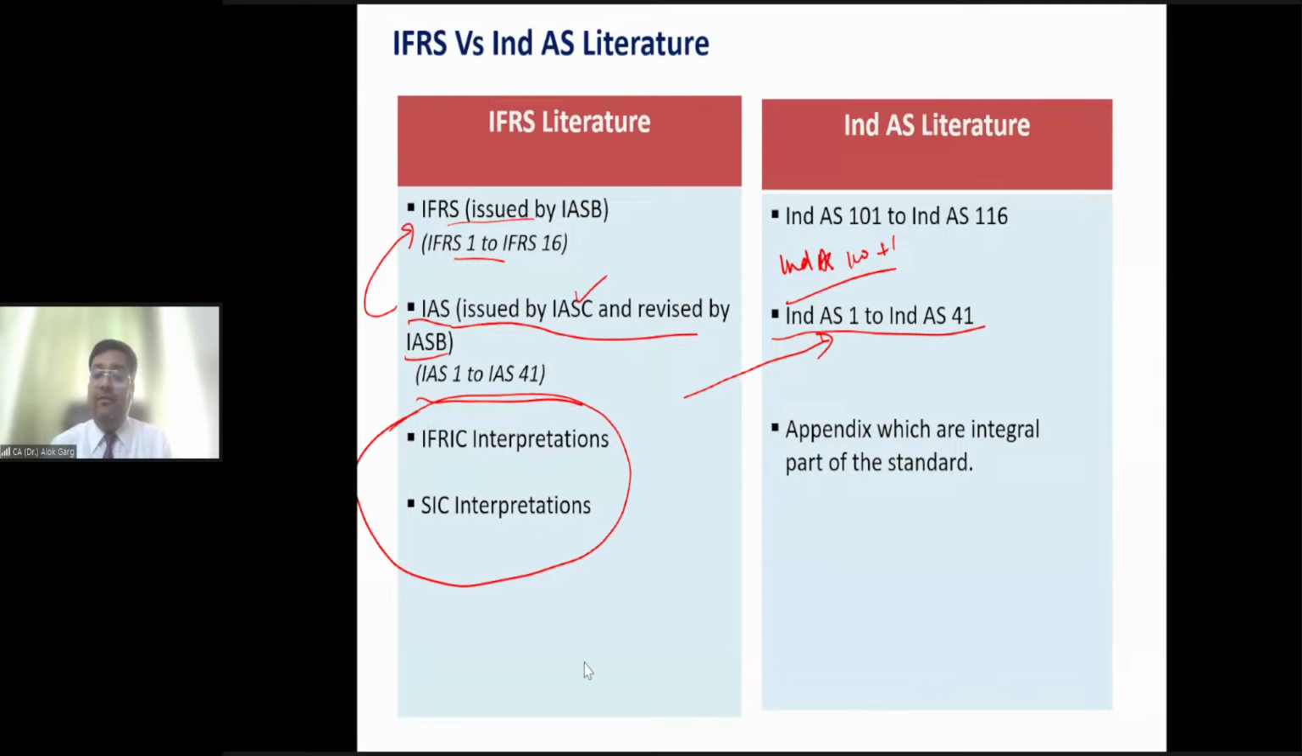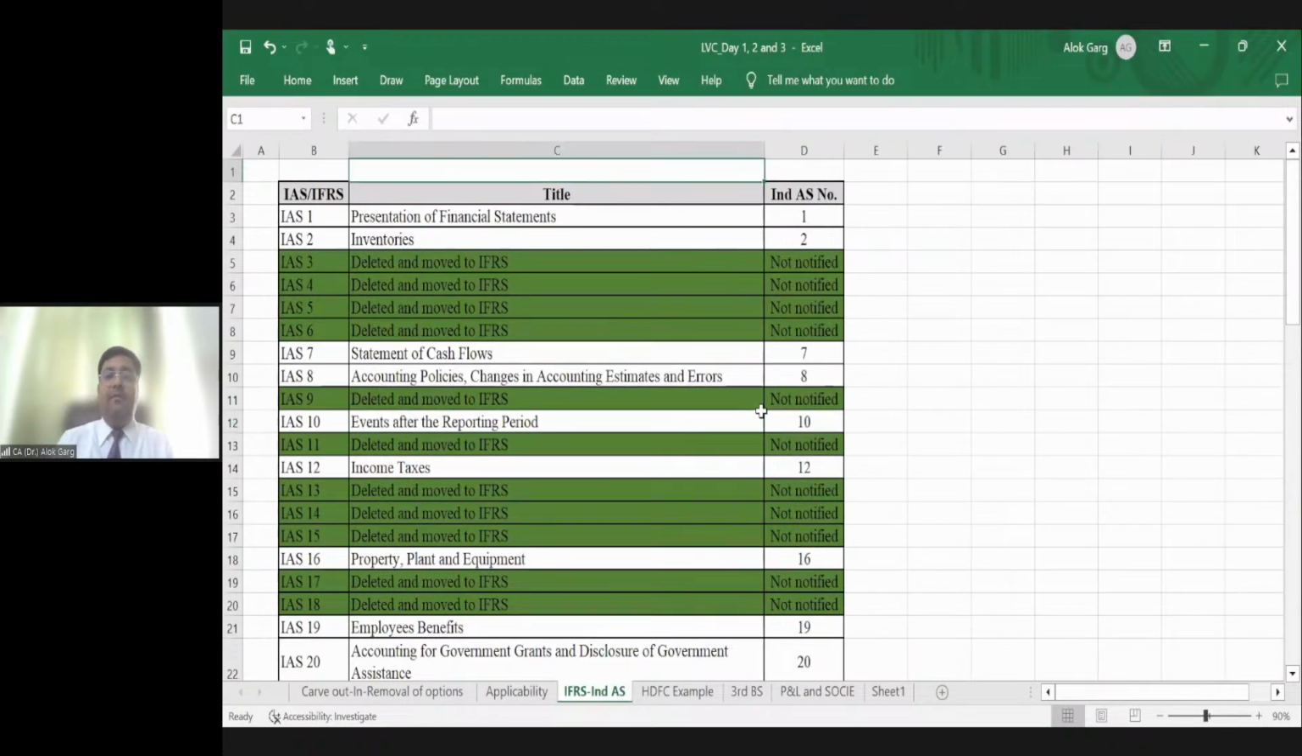Let me show you the Excel file also, so that you will be clear about the structuring, about the numbering of these IFRS standards. Friends, I hope this Excel file is visible to all of you.